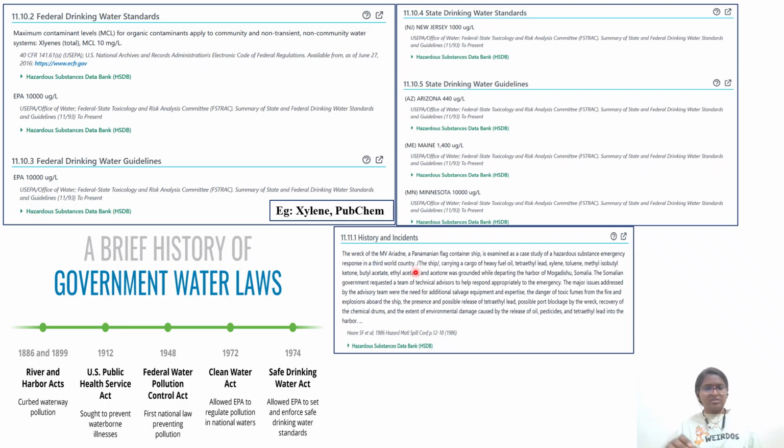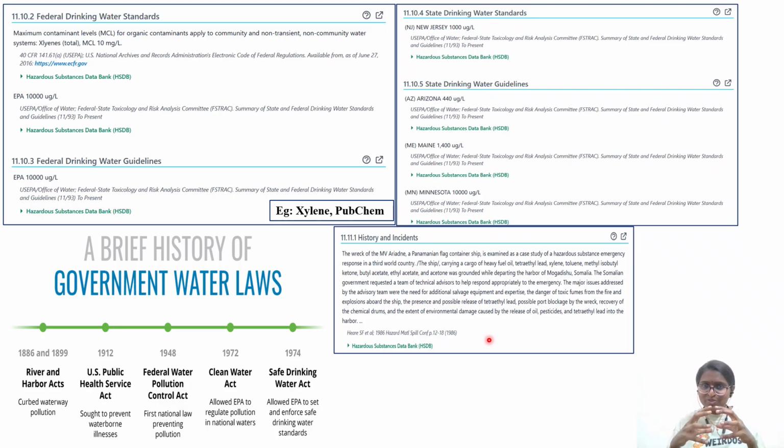For example, a simple thing I will tell you. Currently there is a war taking place across the globe, and there are a lot of warships or carrier ships containing crude oil, and we are seeing that some of the ships are being exploded by torpedo. So imagine the ships containing naphthalene, this crude oil, sink to the bottom of the ocean. The aquatic population in the nearby area will get affected. Those kinds of incidents you will also see under history and incidents.